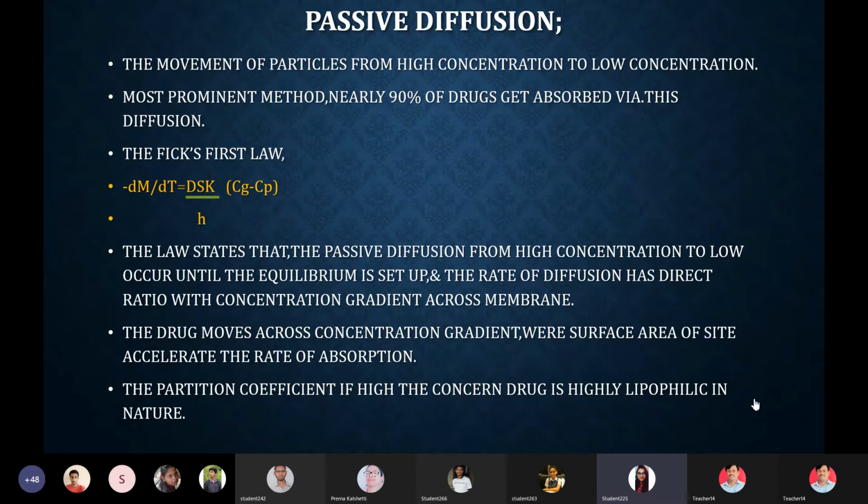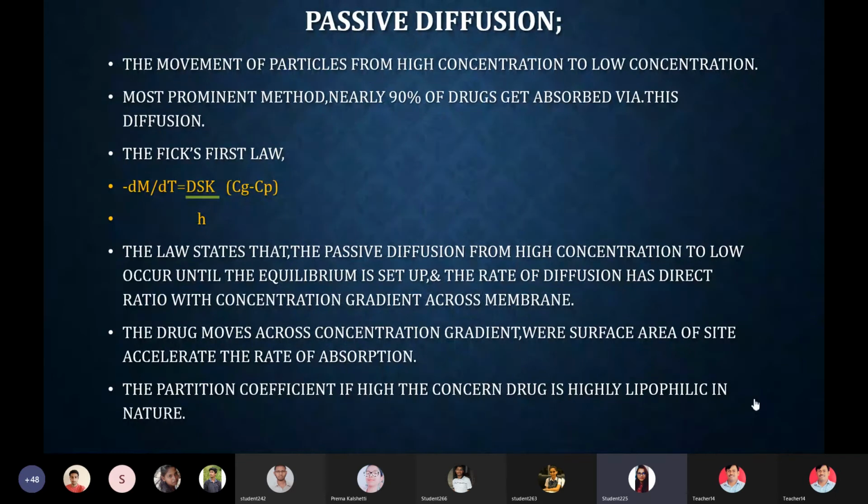That concentration is reflected by the capital Cg, and there will be some concentration of the same drug in the systemic circulation or in the plasma, and that is reflected by capital Cp.